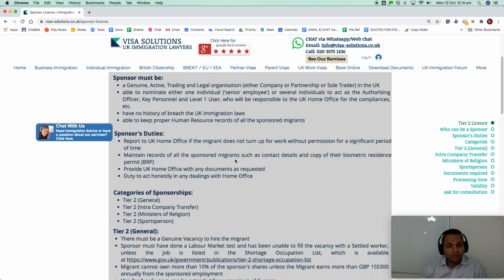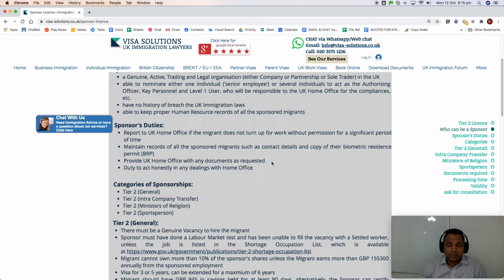Maintain records of all the sponsored migrants, such as contact details and a copy of their BRP cards, biometric residence cards, that is a visa card. You need to have the records so you can contact them. You can give it to the Home Office saying, this is the last contact we had. Anytime you try to make any changes to the employee's records, you are required to give their contact details. That's what I've seen when I go into the sponsor management system.